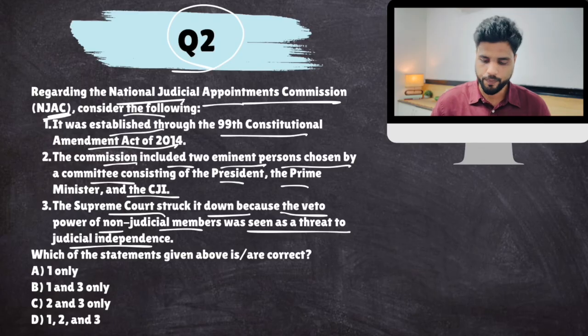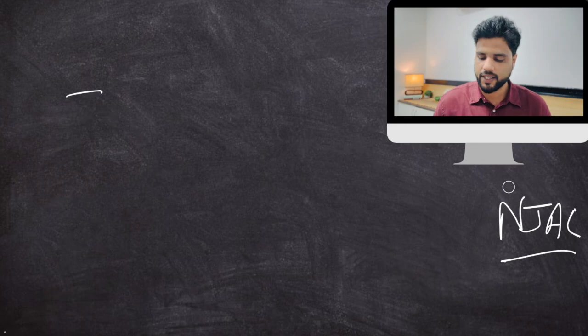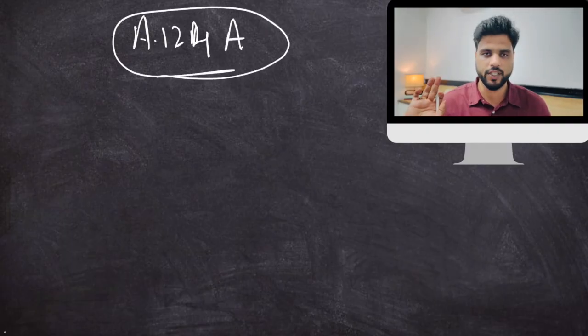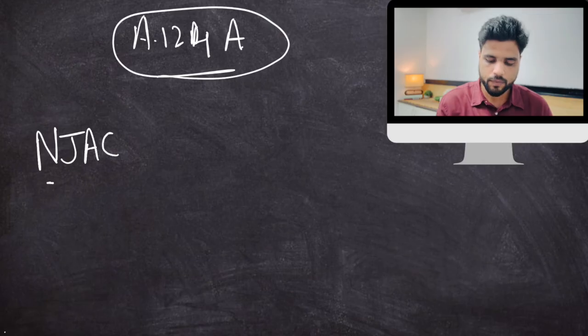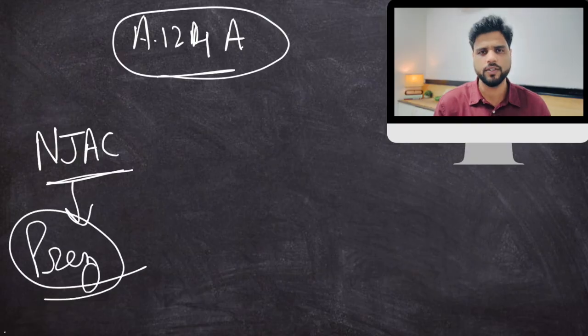Now, listen to me very carefully. To rectify this problem of judges appointing themselves and the controversy surrounding the collegium system, the constitution was amended, and Article 124A was added, which changed the appointment process. As per this appointment process, all Supreme Court judges shall be appointed by NJAC, National Judicial Appointments Commission. They will give advice to the president and president shall follow that advice.